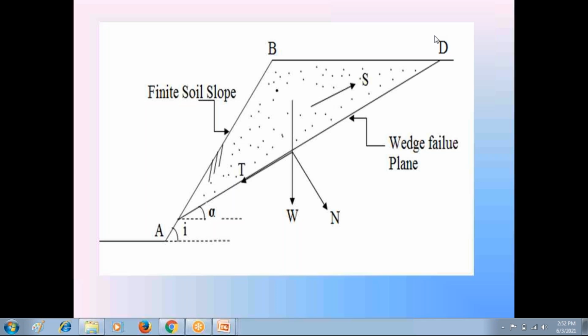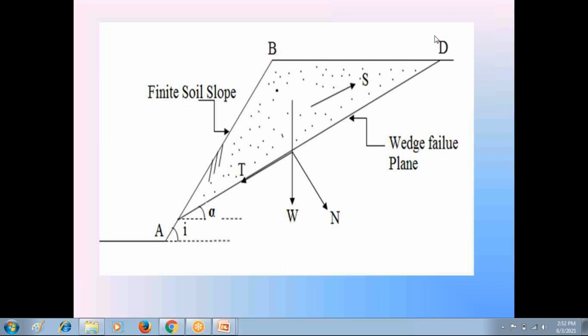That is our assumption. Since we have the plan on the graph sheet, we assume the wedge failure plane AD, one imaginary line AD. Let AD make the angle alpha with the horizontal. From the graph sheet, we can measure that angle alpha.